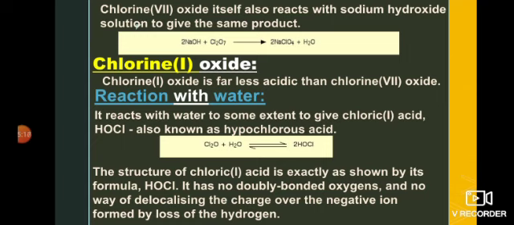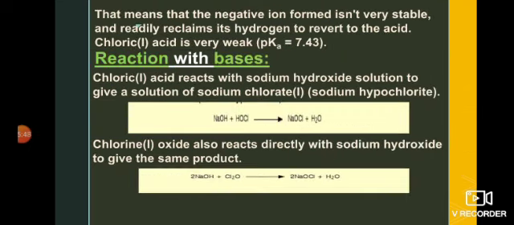Now chlorine 1 oxide. Chlorine 1 oxide is less acidic than chlorine 7 oxide. When chlorine 1 oxide reacts with water, it results in the formation of chloric 1 acid, which is also called hypochlorous acid. HOCl is the formula, so the structure of chloric 1 acid is exactly as shown by the formula HOCl. It has no doubly bonded oxygen, and there is no delocalization of the negative charge formed by the loss of the hydrogen on the oxygen atom.